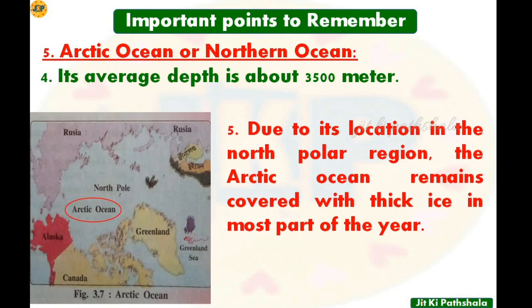Point number 5 is, due to its location in the North Polar region, the Arctic Ocean remains covered with thick ice in most part of the year. So this point is very similar to the Southern Ocean also, as these two oceans, that is the Arctic Ocean and the Antarctic Ocean, are located in the polar region. These oceans remain covered with thick ice in most part of the year.